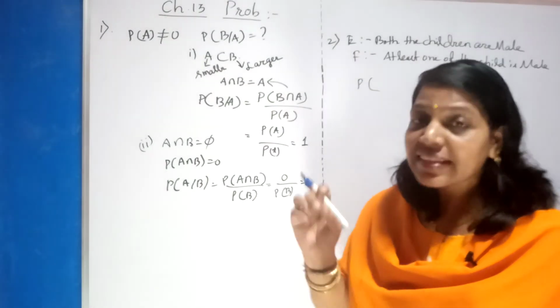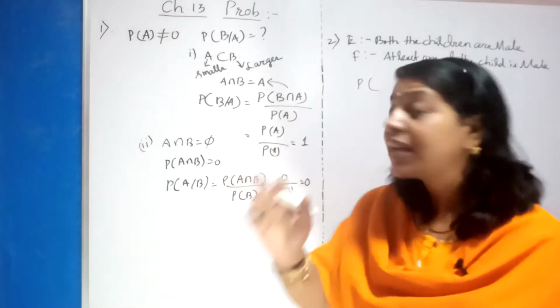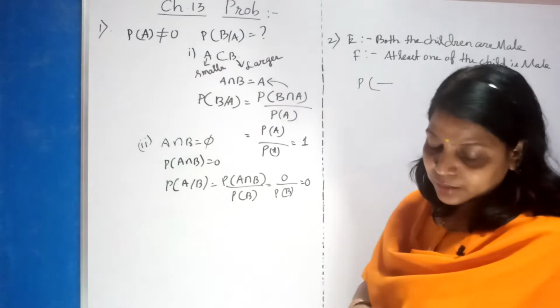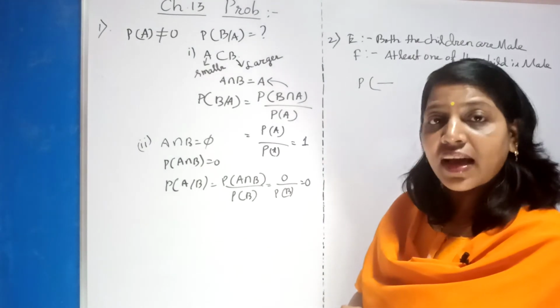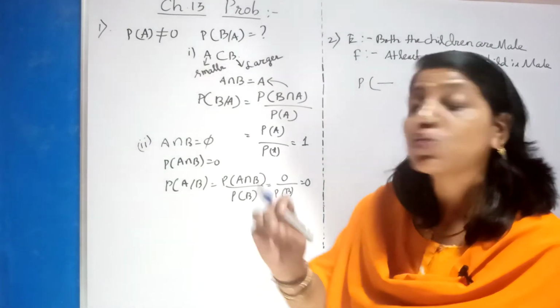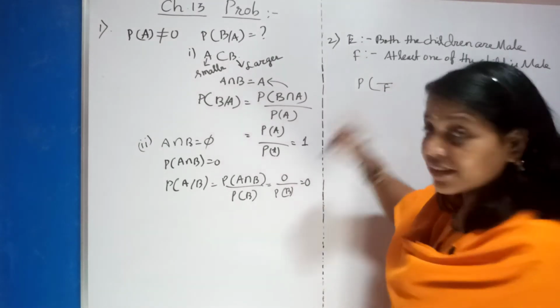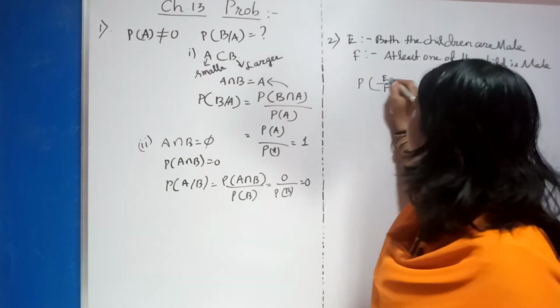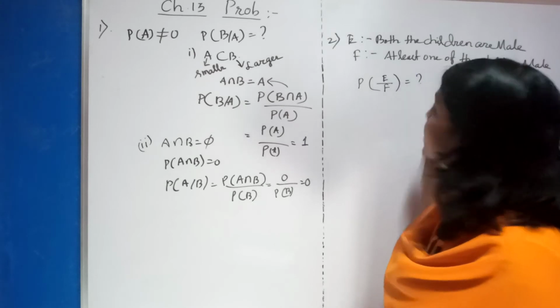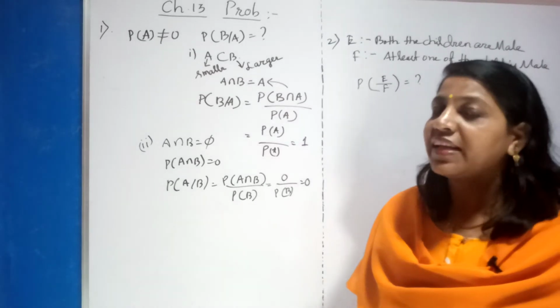Now they are asking you to find the probability that both the children are male. When they tell this condition, that is the given condition. It is given that at least one of the children is male. So at least one of the children being male is the condition given. You have to find that both the children are male. This is the answer they are expecting from you.